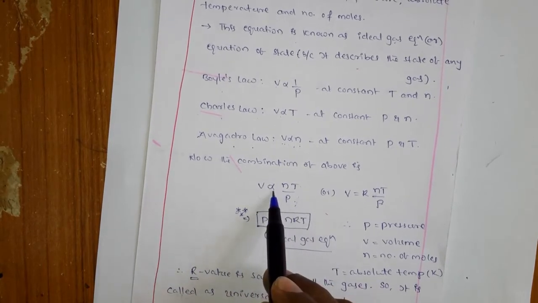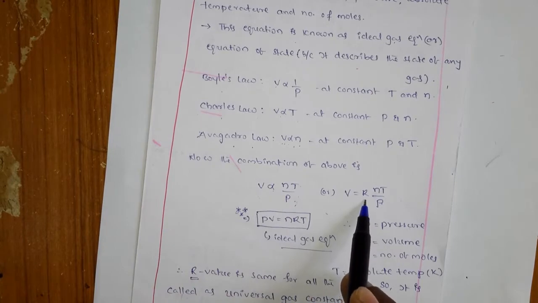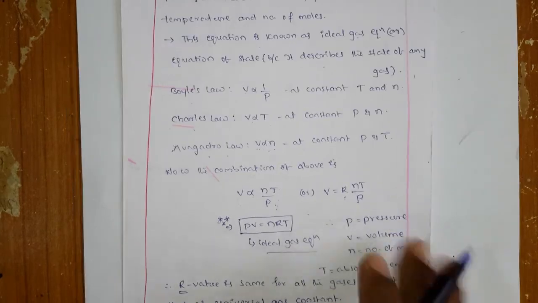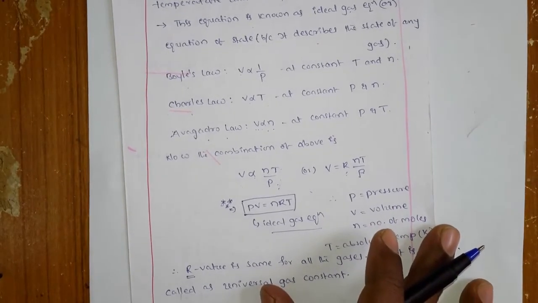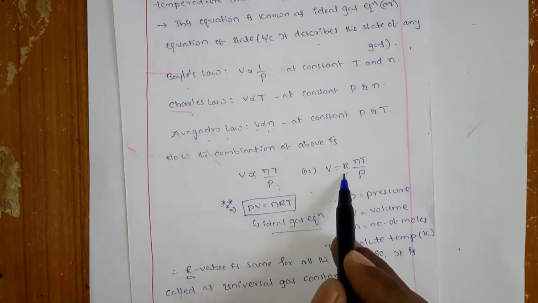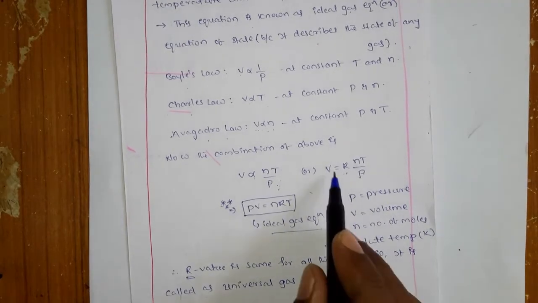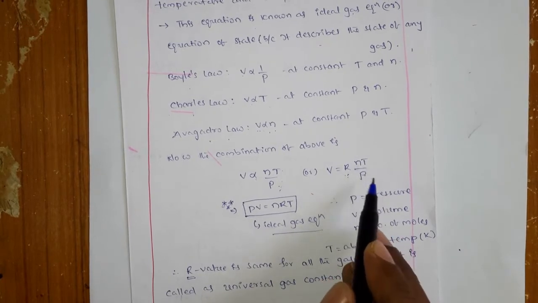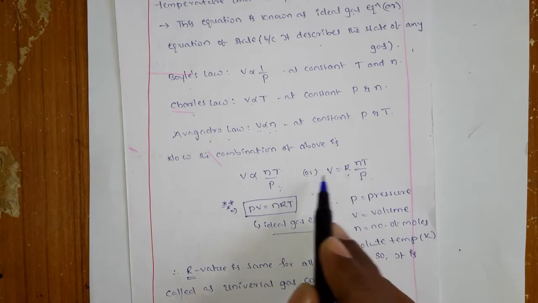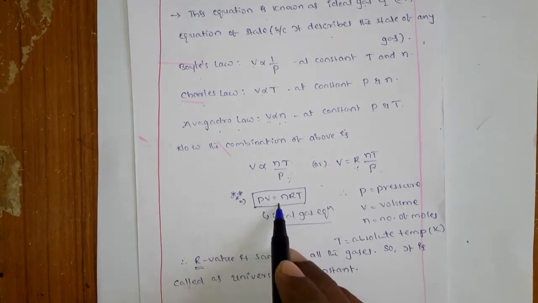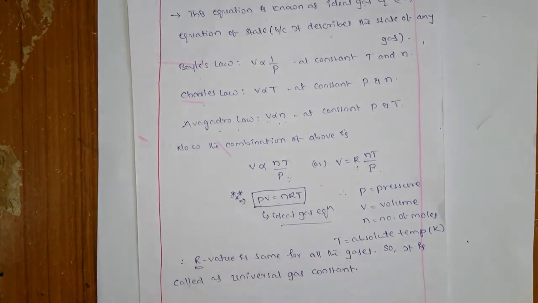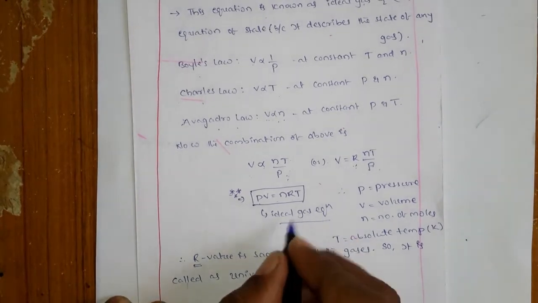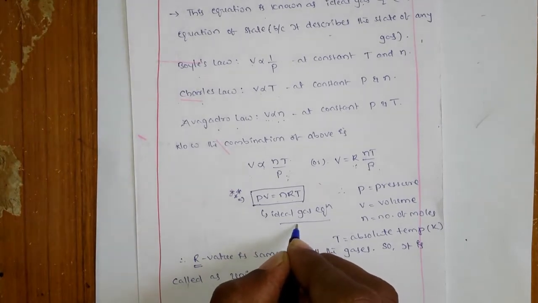But here when you remove the directly proportional sign, you need a constant, right? So what is the constant? The constant is R, the universal gas constant, which we are going to read about, don't worry. So V is equal to R into nT by P. With just a small modification, you take this P to the left side, that is PV is equal to nRT. PV is equal to nRT. So this is nothing but the ideal gas equation.